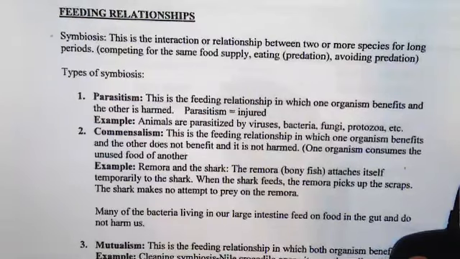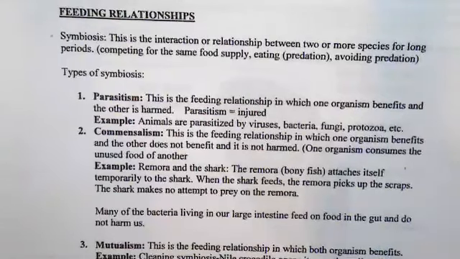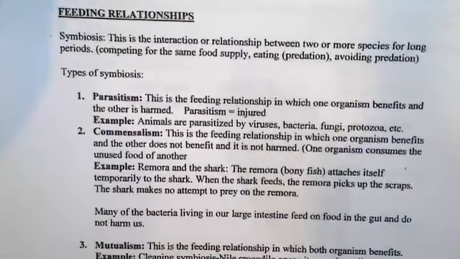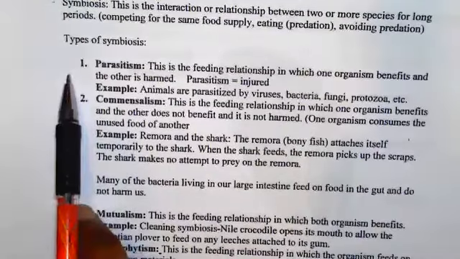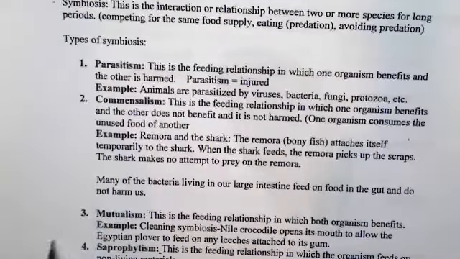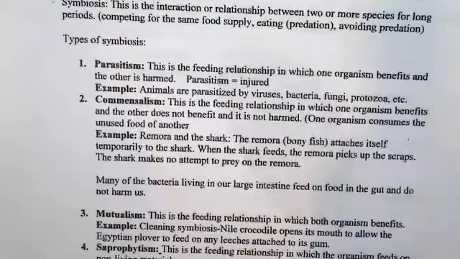Right? So that's a definition for symbiosis. Okay. And what are the examples of symbiosis? Examples of symbiosis are parasitism, commensalism, mutualism and saprophytism. Those are the four categories of symbiosis, the feeding relationship between two or more species over a long period of time. So what's parasitism?